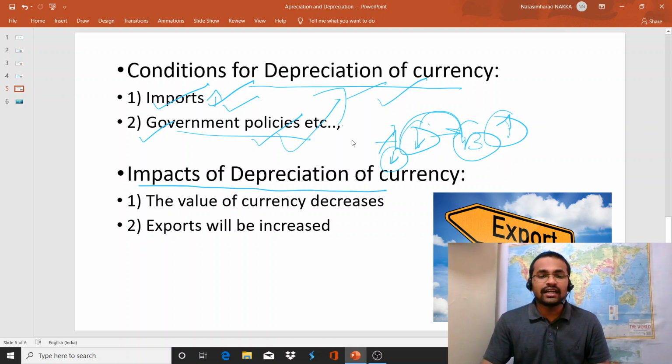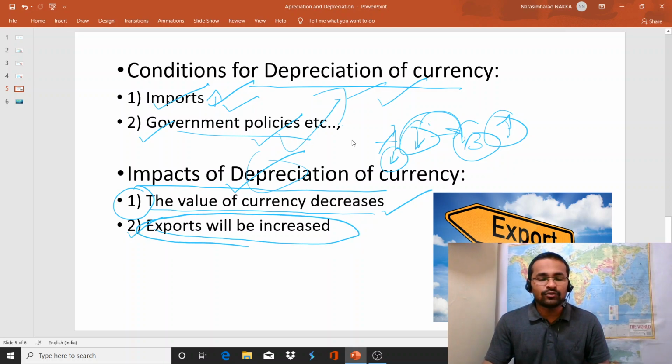And the next thing is the impacts of depreciation of currency. Number one, of course, you know that the value of currency decreases because of depreciation. And number two, exports will increase. Now the question arises in your mind: how will the depreciation of a particular country's currency boost exports?